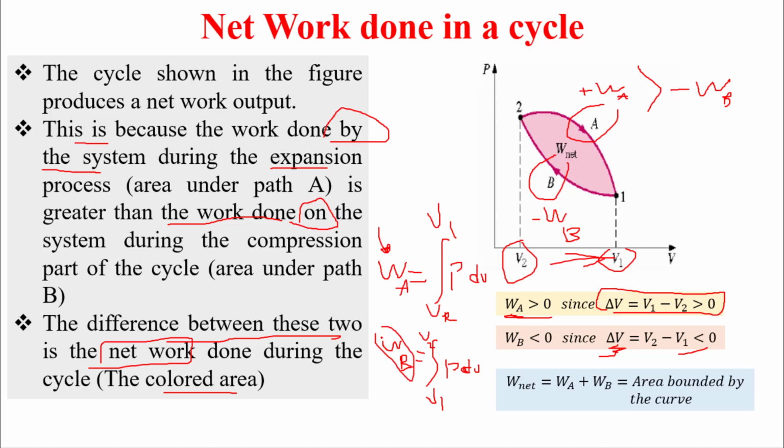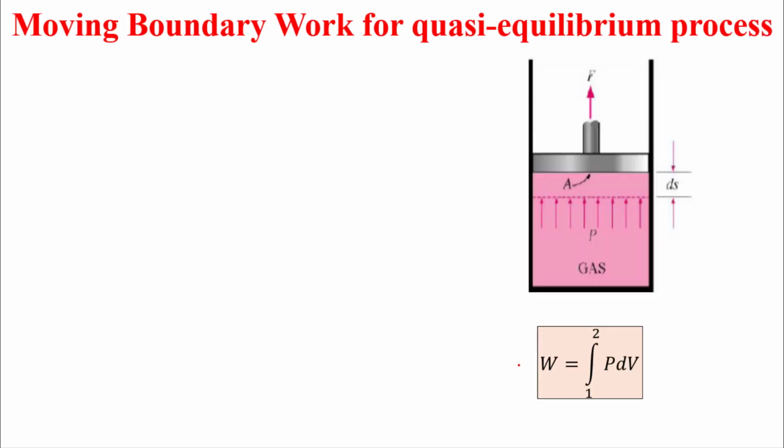This is using the equation numerically. Now W net is the subtraction between both of them, because this one is negative and this one is positive. This is very important, by the way. It's very important to understand it very well.